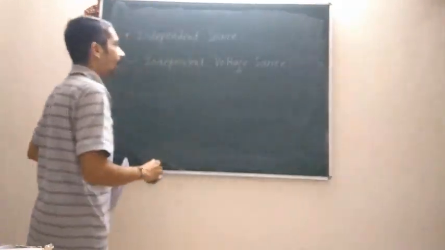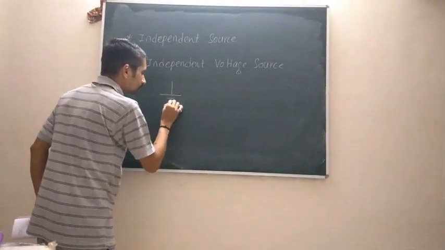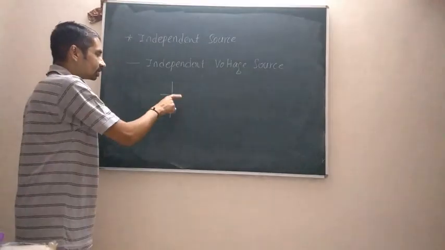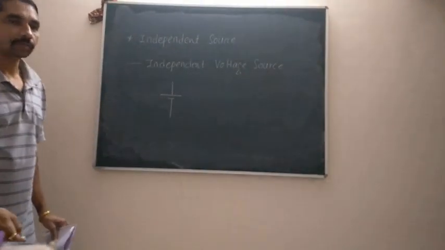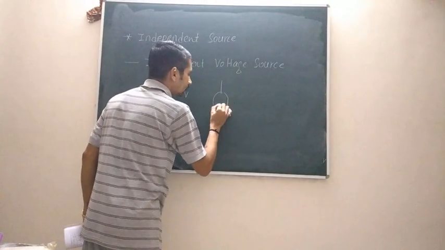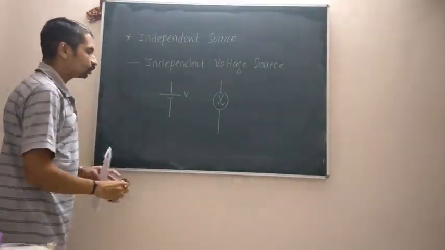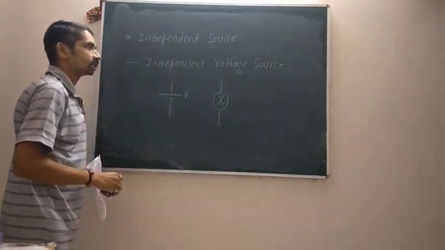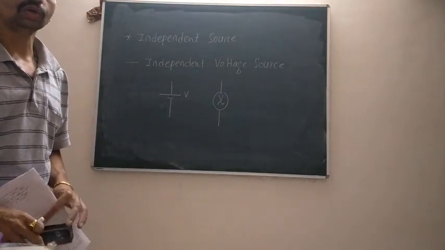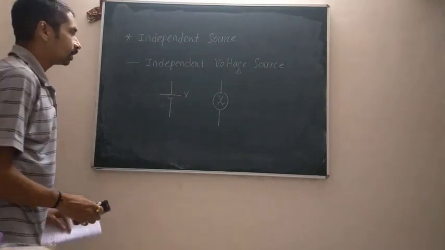to represent an independent voltage source, then if it is a DC source, it may be represented by the symbol of a battery. You might have observed such a symbol in BEE, and if that voltage source is time varying in nature, then it is denoted by such a symbol. The magnitude of any of these two sources, if it is independent of voltage across any of the element or current through any of the element, then it is called an independent voltage source.